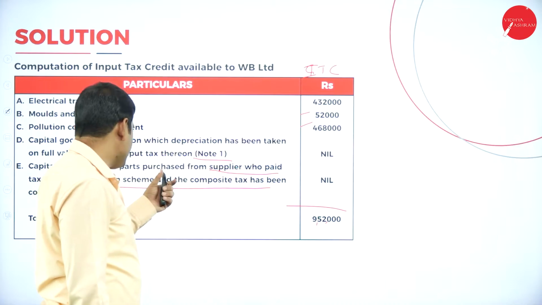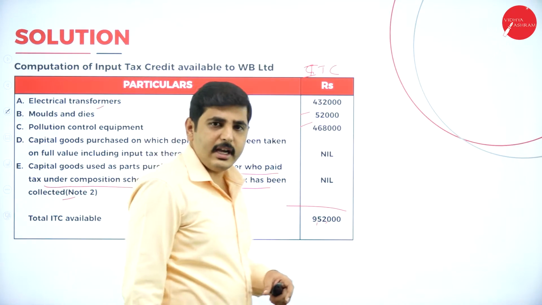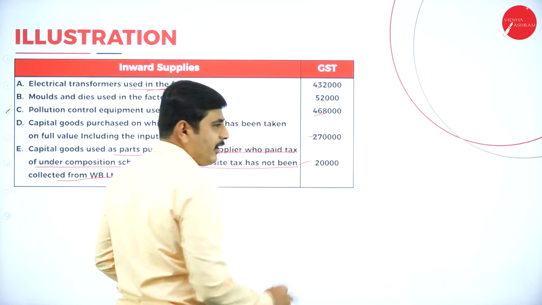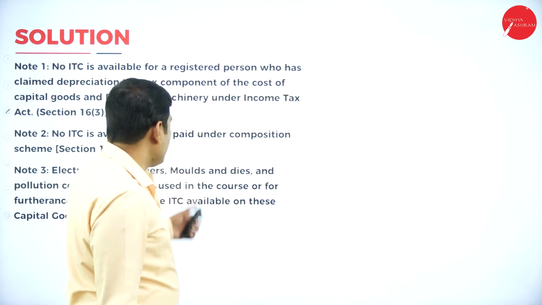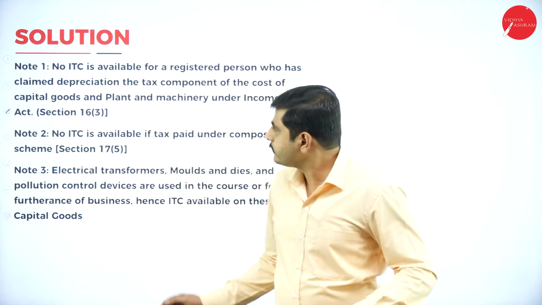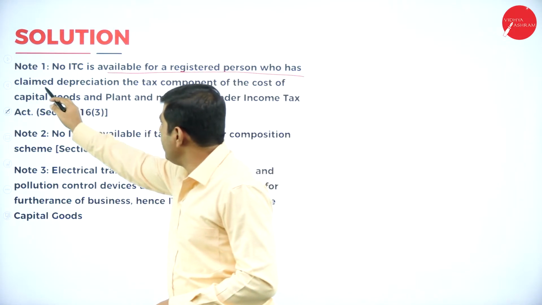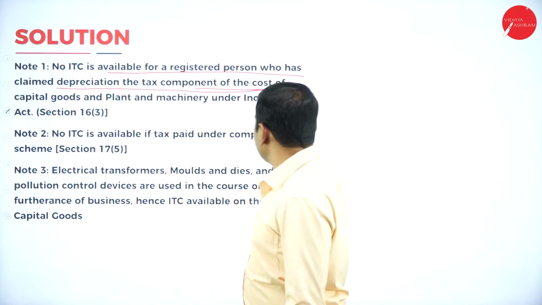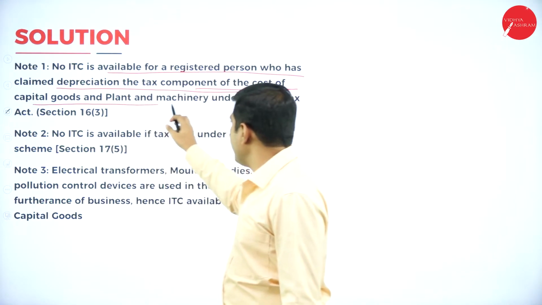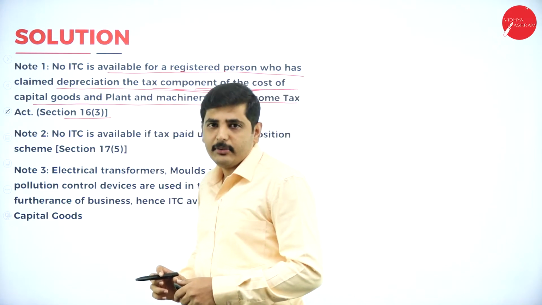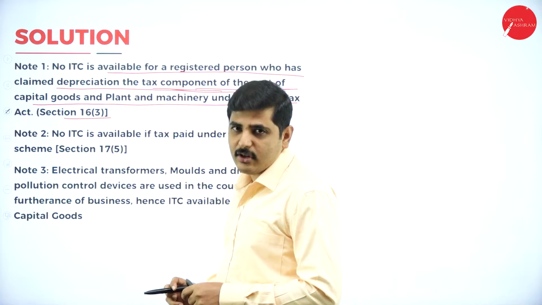Again, capital goods purchased and also already tax paid, for that also no ITC is available. Let's look at the note they have given. No ITC is available for a registered person who has claimed depreciation on the tax components of the cost of capital goods and plant and machinery under the income tax. So no ITC is available for the charging of depreciation on the capital goods.